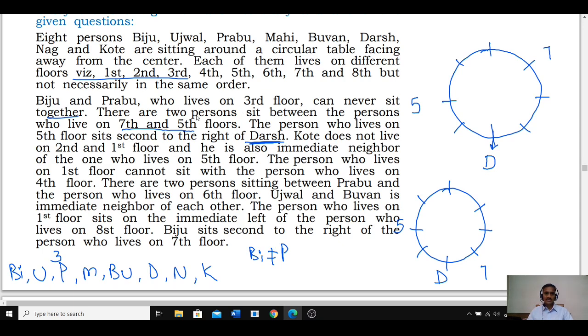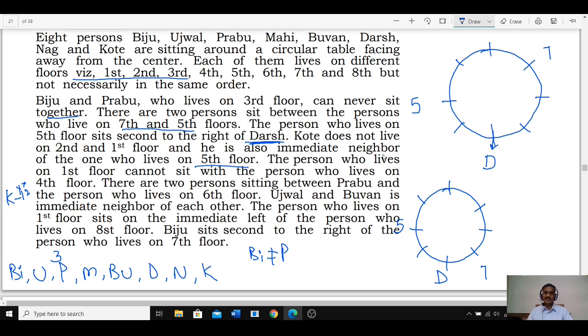Prabhu who lives on 3rd floor can never. 2 persons between 5 and 7 తీసేసుకున్నాం. And the person who lives on the 5th floor is seated second to the right of theirs. And K does not live on 1st and the 2nd floor. Now this K does not live on 1 and 2nd floor, and is also an immediate neighbor of the one who lives on the 5th floor.